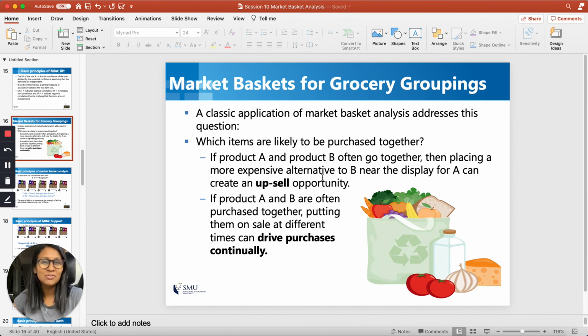Also, if a person is buying product A, we can try to upsell product B, because we know that they will be interested in A and B together. Another example is that we can drive purchase continually by first putting A on discount and then putting B on discount, and not putting them on discount together. So these are just some examples of how you can apply your learnings from the rules that you find in market basket analysis.